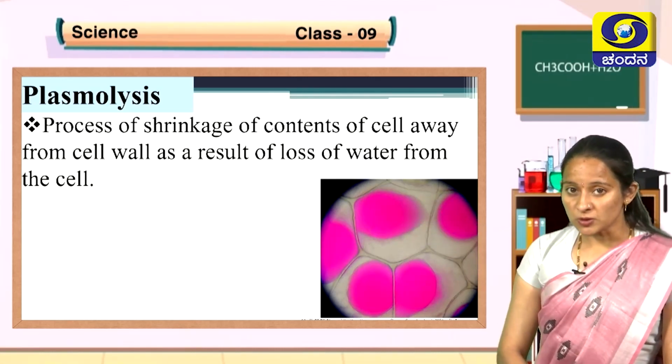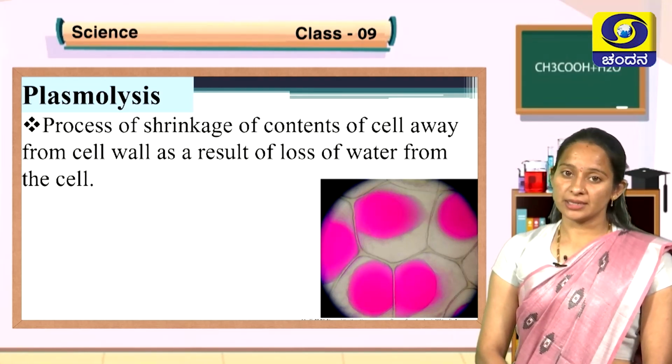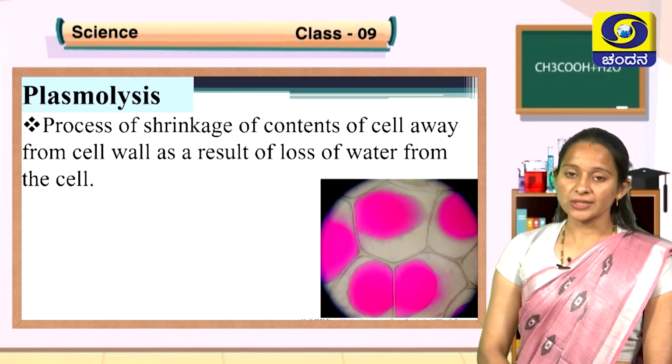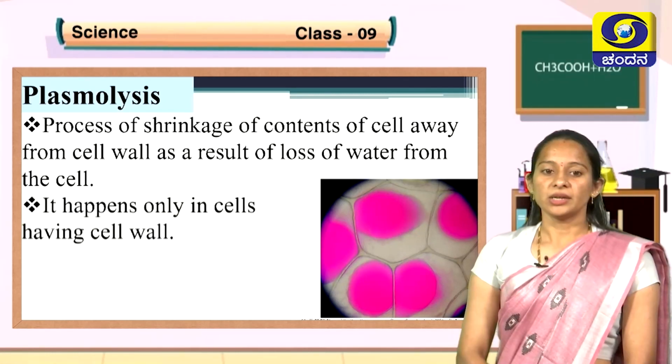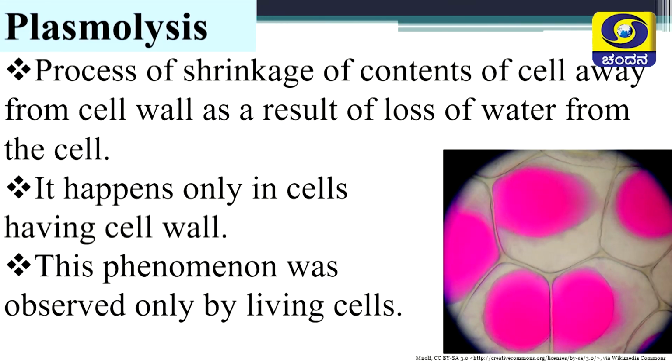So, this process happens in cells having a cell wall, that is in plant cells, bacterial cells and fungal cells. It happens only in cells having a cell wall. The phenomenon is observed only in living cells. Dead cells do not show plasmolysis.